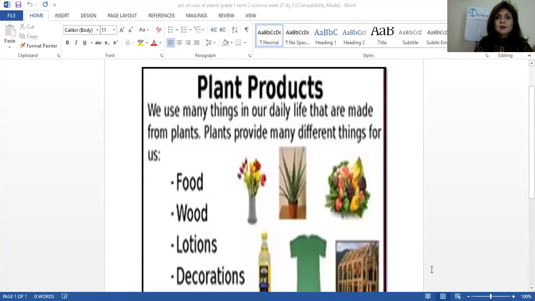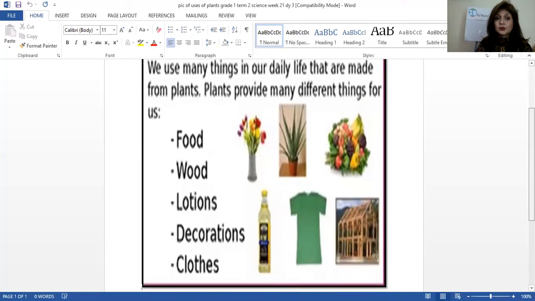Yes? Okay, now I'll share a picture, and that picture will help you in understanding the different products that we get from plants. Can you see my screen, class? Now, you can see here plants products, right? We use many things in our daily life that are made from plants. Plants provide many different things for us.